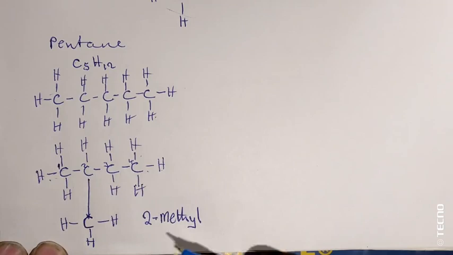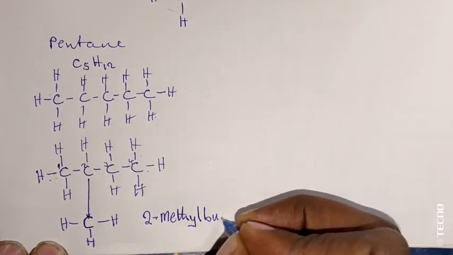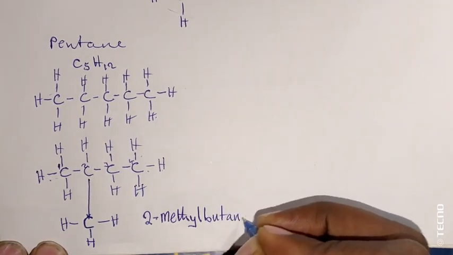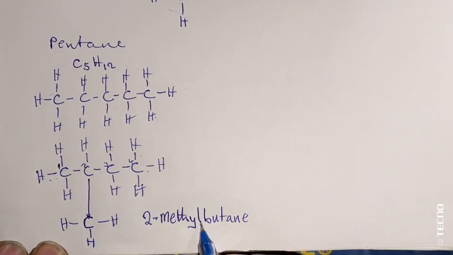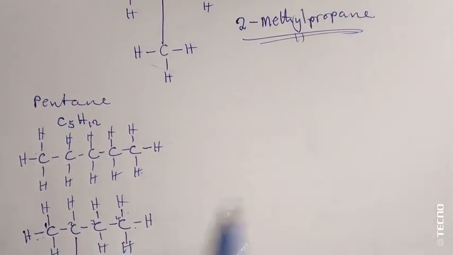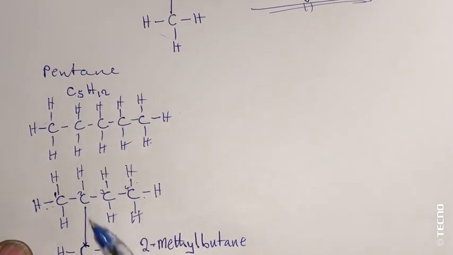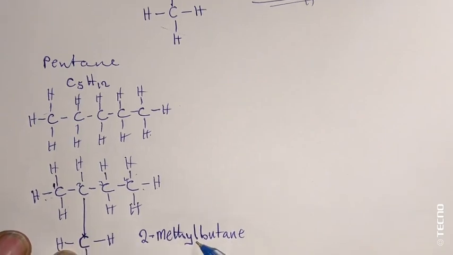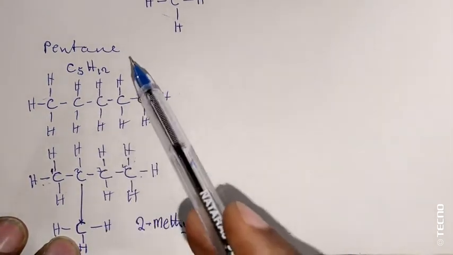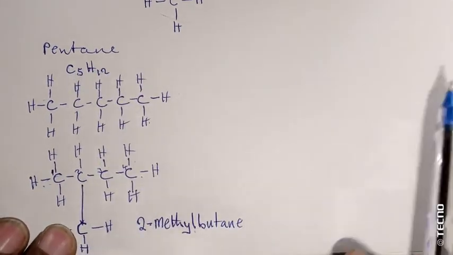So this is butane, methyl butane. So this is 2 methyl butane. So we have pentane and 2 methyl butane. As you can see, same molecular formula but different structural formula.